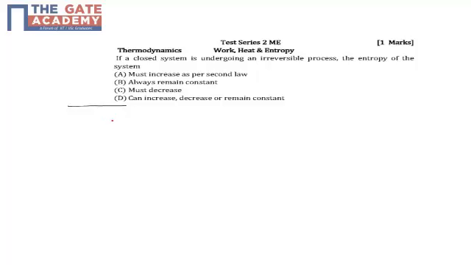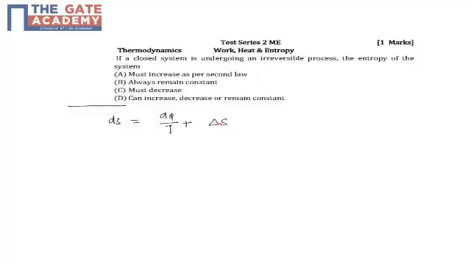Now, for the system, going by the maths, the entropy rise or decrease is controlled by two factors. One is the heat transfer to the system or from the system, and the other is the irreversibilities that are happening within the system.